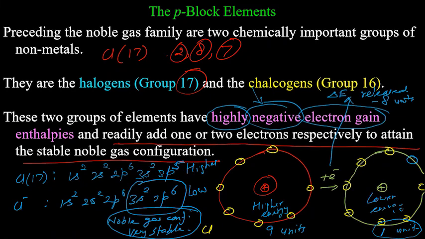So in this case, if you are asked why in case of halogens they have very high negative electron gain enthalpy, these are the steps you will write.